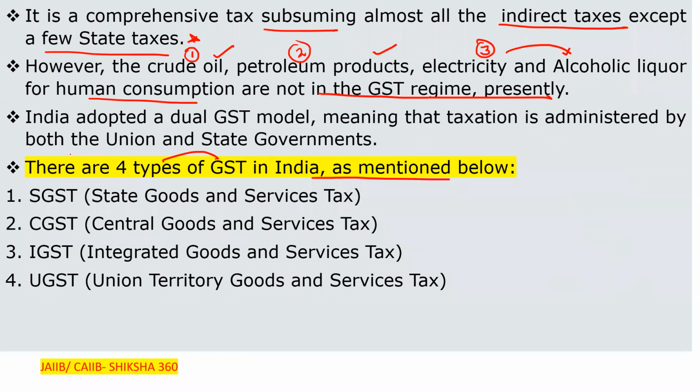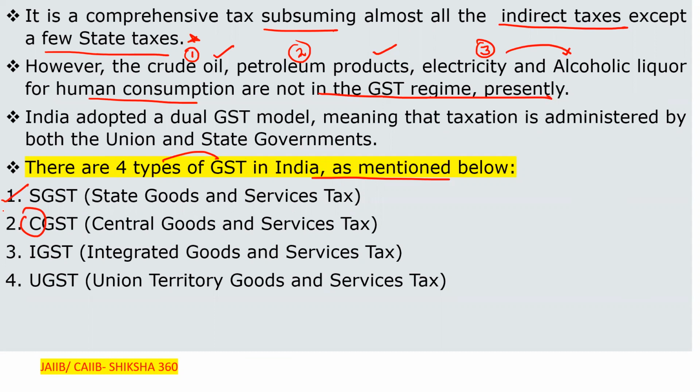So what are the four types of GST? First one is the SGST, that is State Goods and Services Tax. CGST, where C stands for Central, is the Central Goods and Services Tax.